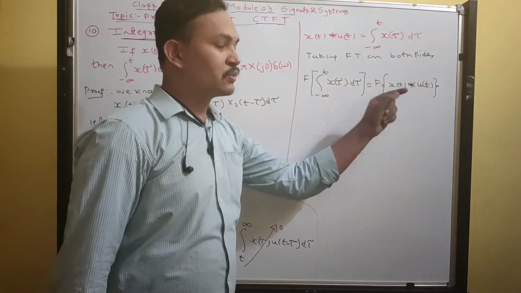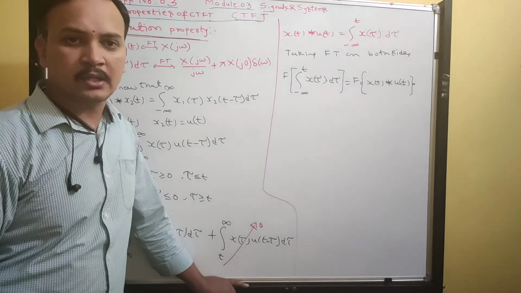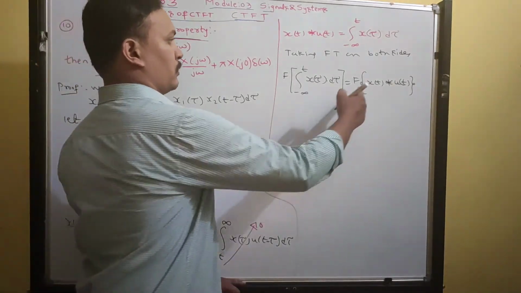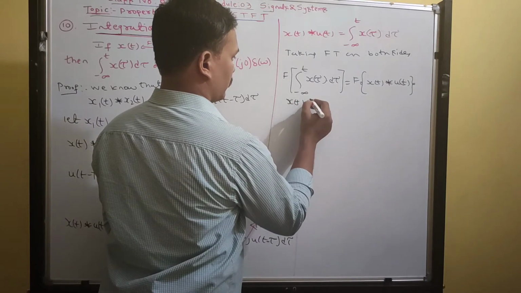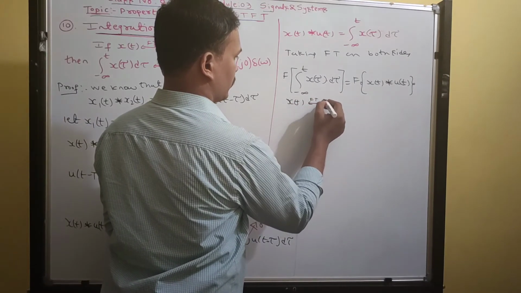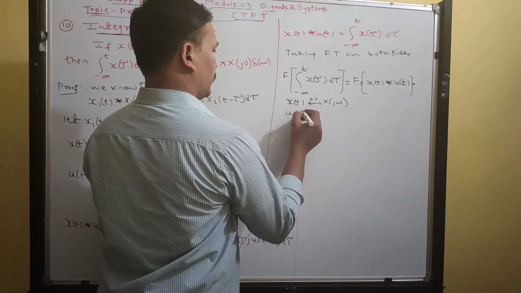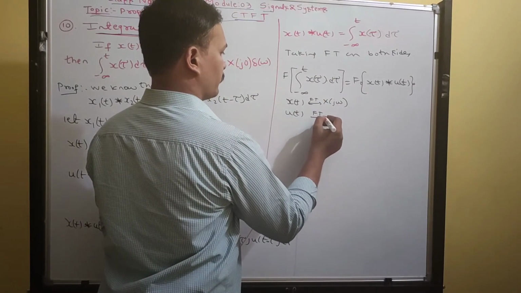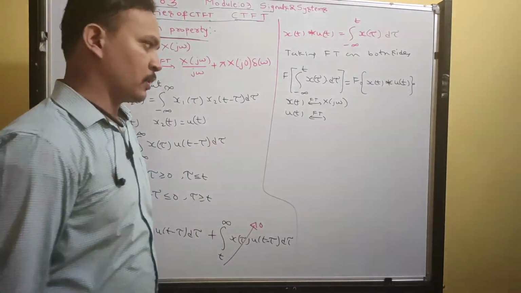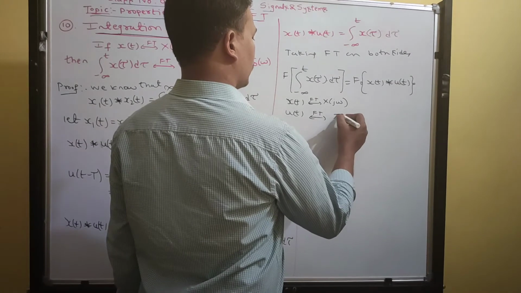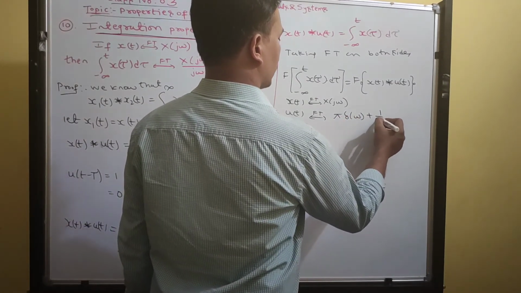So use the convolution property. Time domain convolution will give multiplication in frequency domain. Now first find the Fourier transform of x of t. So x of t has Fourier transform x of j omega, and u of t has Fourier transform, I will explain this derivation in problem lectures, pi del of omega plus 1 by j omega.